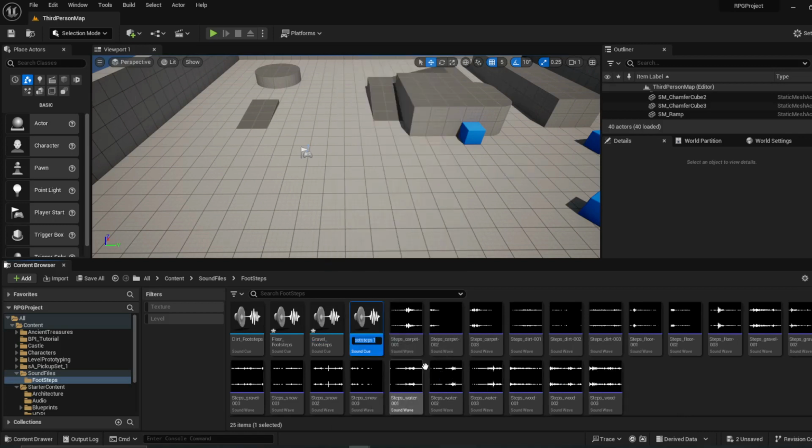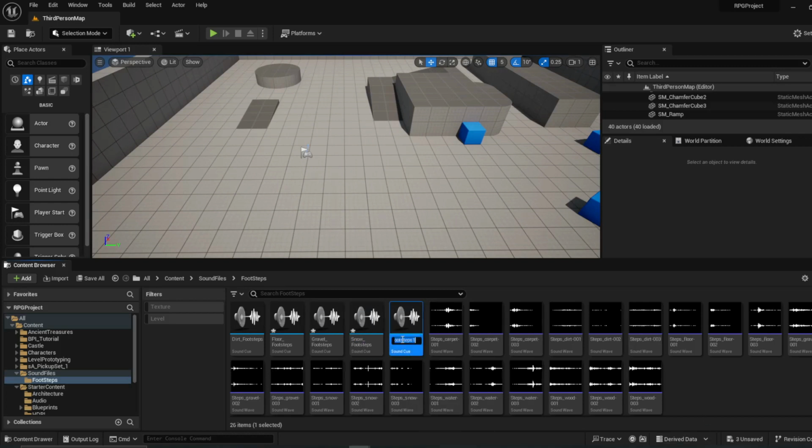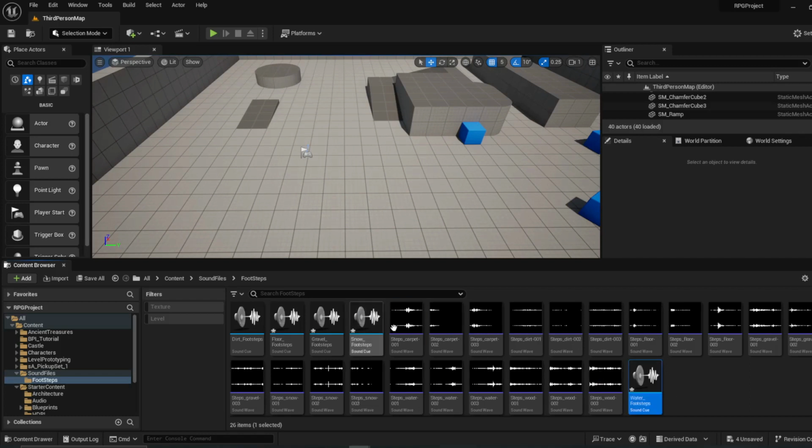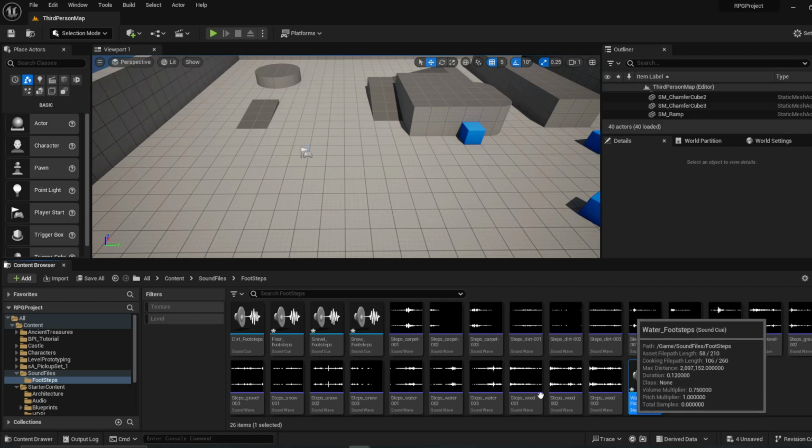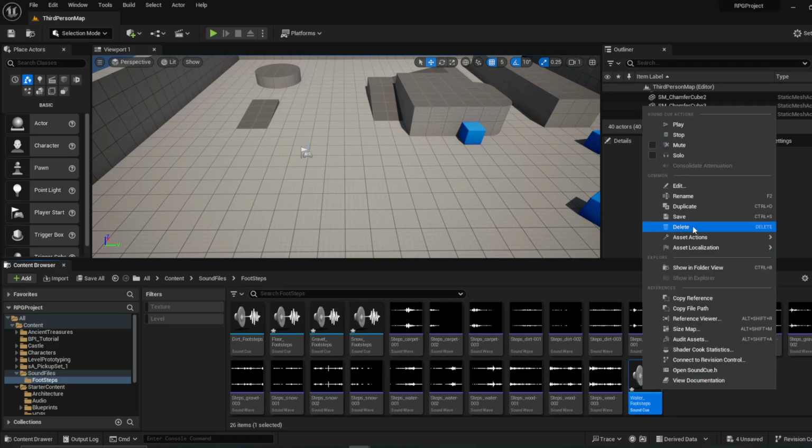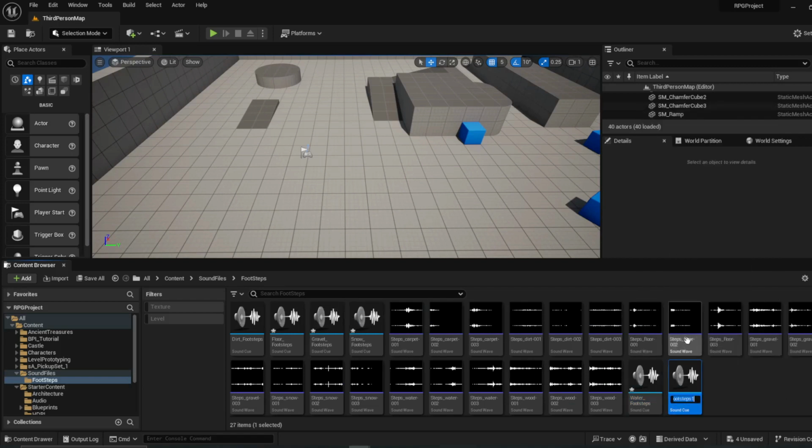And then snow underscore footsteps. And then I'm just going to Control D, which lets you just duplicate stuff a little faster. Water underscore footsteps. Oh, yeah, that makes sense. Duplicate. Wood underscore footsteps.